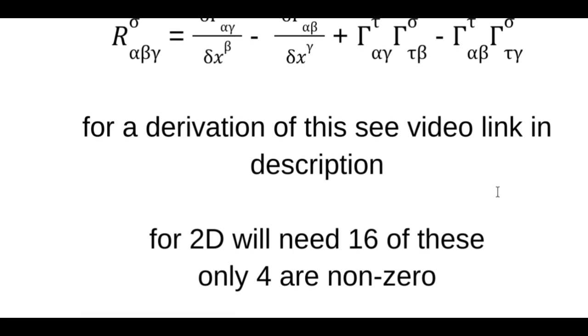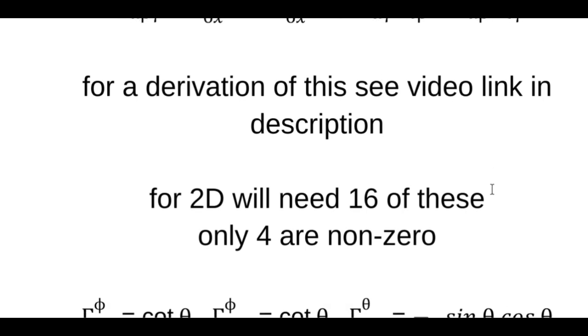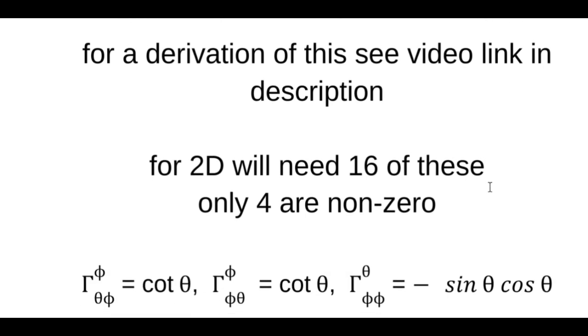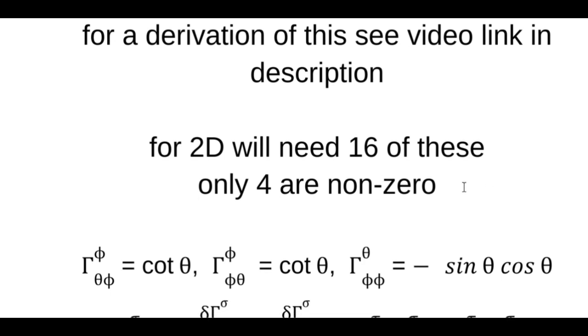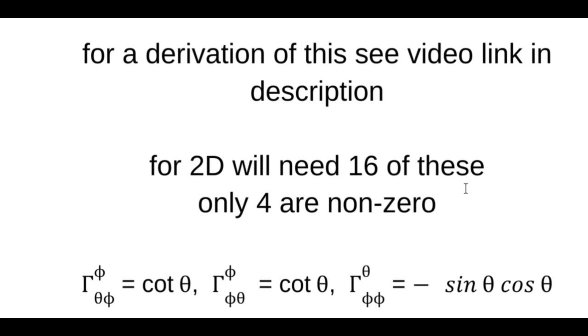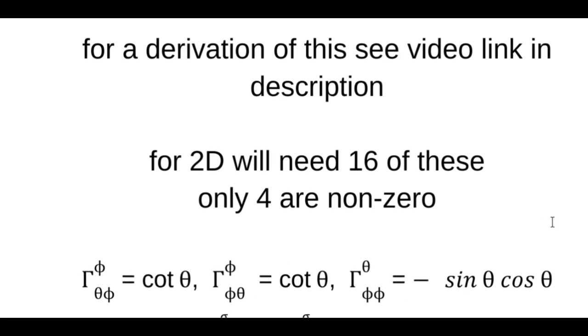I've done this before, so I don't want to do the 0 ones because it's a lot of work just to get disappointed at the end. The climax is awful. You get a 0 and you're like, oh, I did all that. So we're just going to do the ones that are non-zero. So here's the things that we need. These are the non-zero Christoffel symbols that we found. There's only 3 of them, okay?